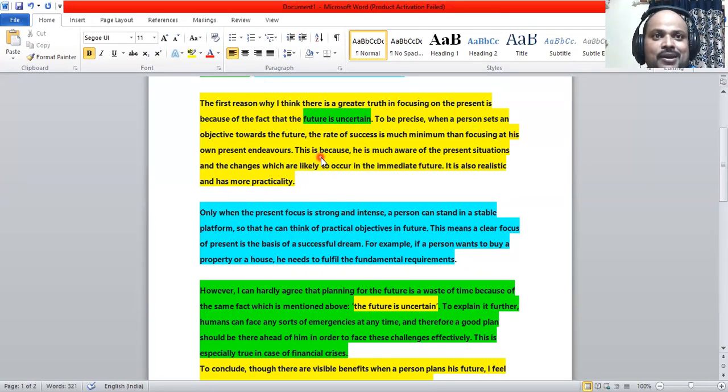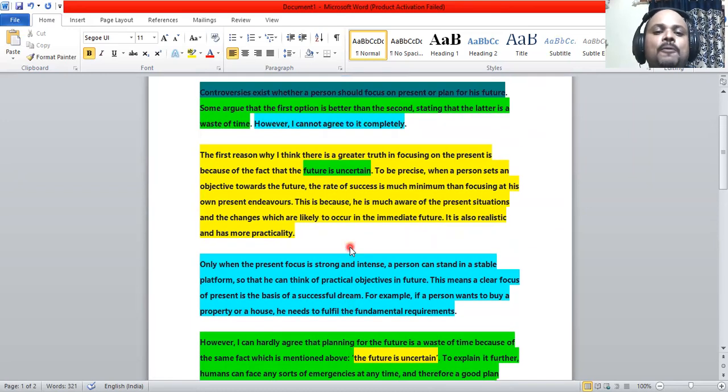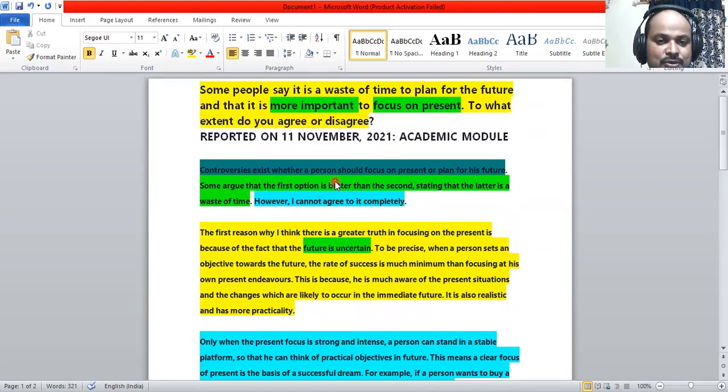It's just a dream. It's not realistic. It's not practical. So it's more important to focus on the present, form a platform, and think of the future. This is the message of the essay. I hope you must have understood this particular essay.